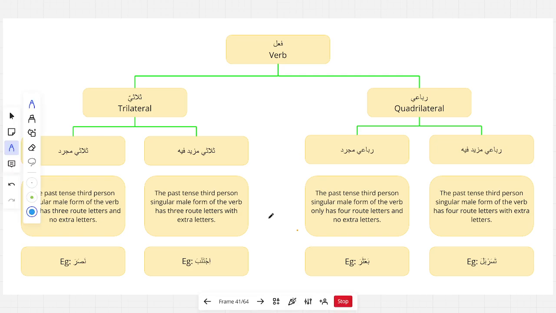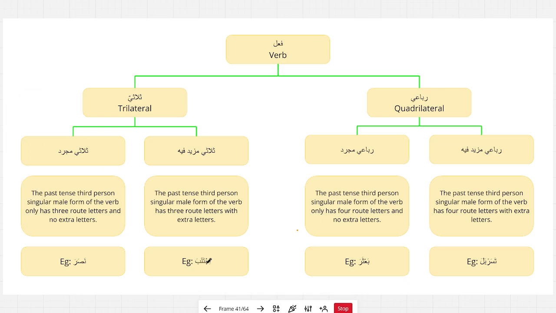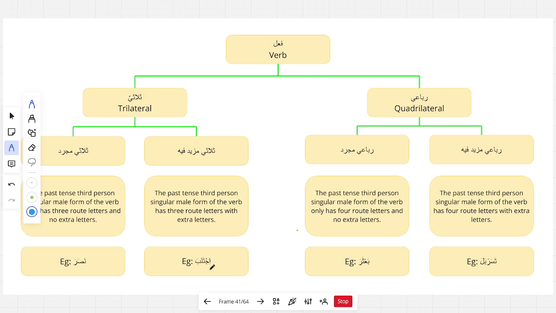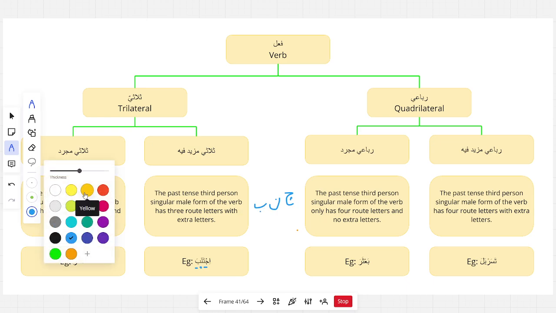Right now, it's not going to be made clear how you work out which of these letters are the 3 root letters and which ones are extra. How you work that out is going to come through practice and study of Sarf, right? But right now, just bear with me. I'm just going to give you the answer. So the 3 root letters of ijtanaba are jim, noon, and ba. Everything else are extra letters, hence why it falls under the category of mazid fi.